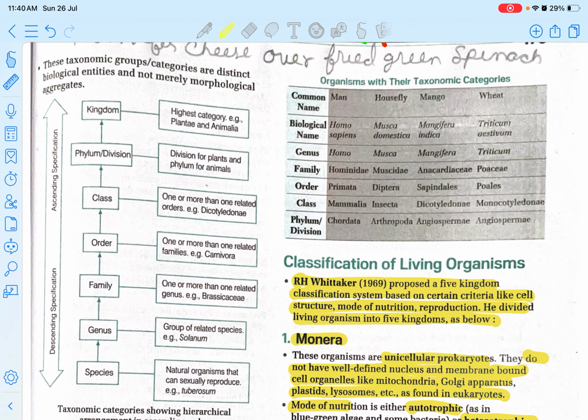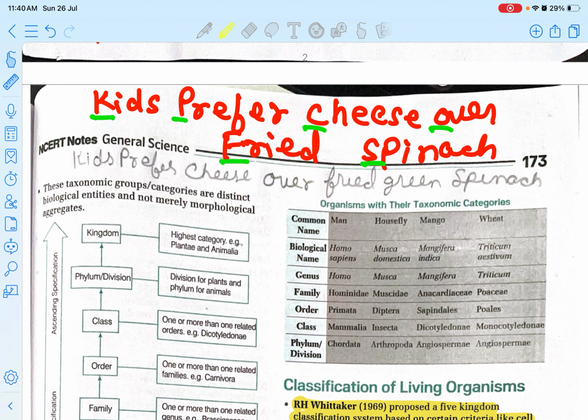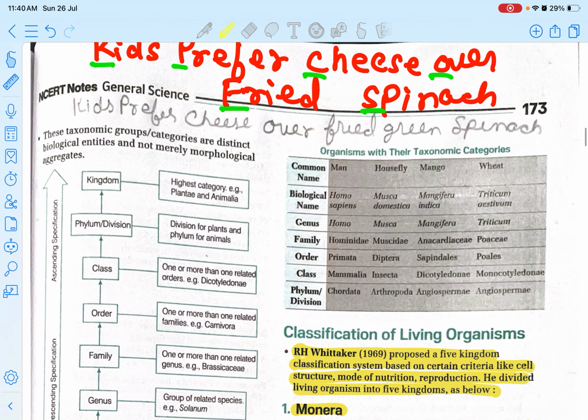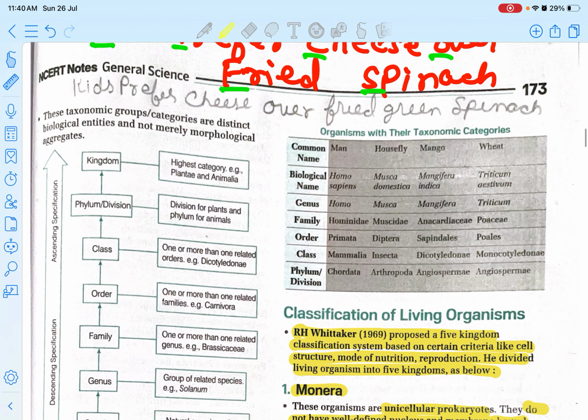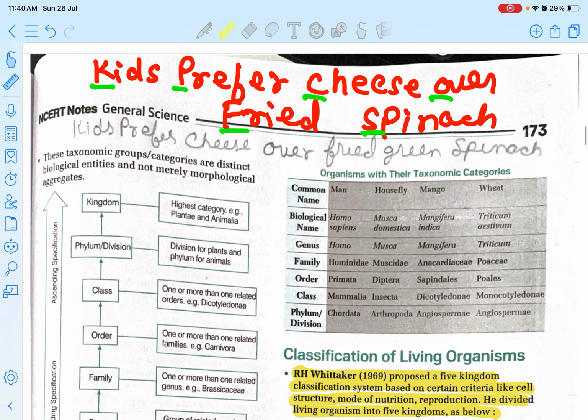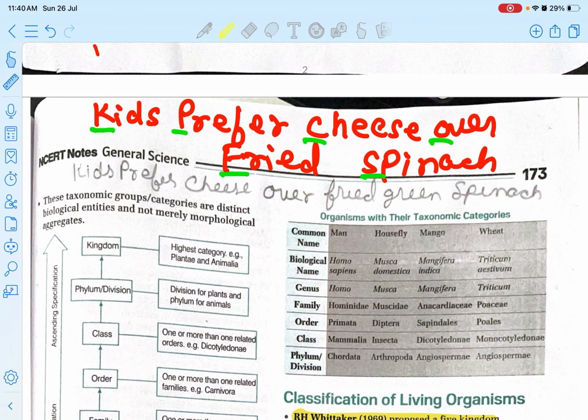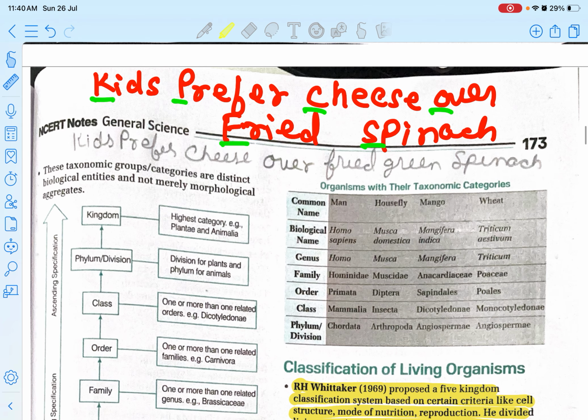So I have brought a mnemonic to remember this. The mnemonic is: kids prefer cheese over fried spinach. K for kingdom, P for phylum, C for class, O for order, F for family, and S for spinach, S for species. That's how you will remember.